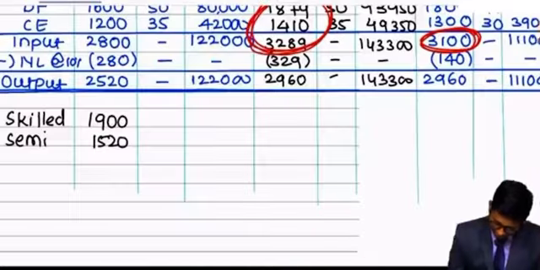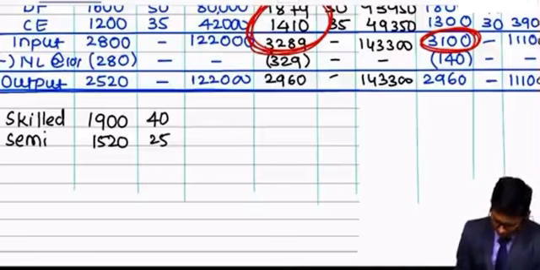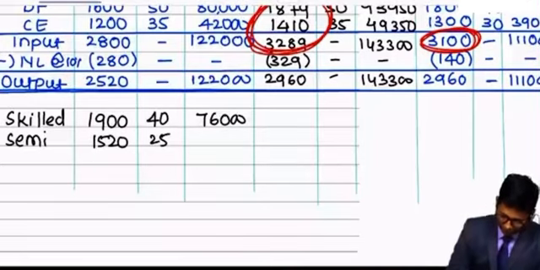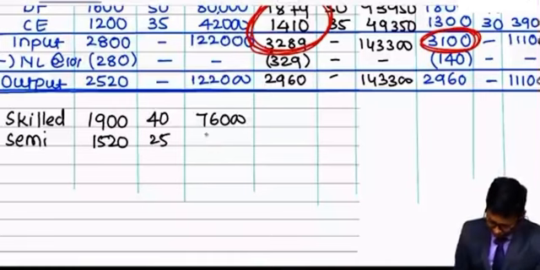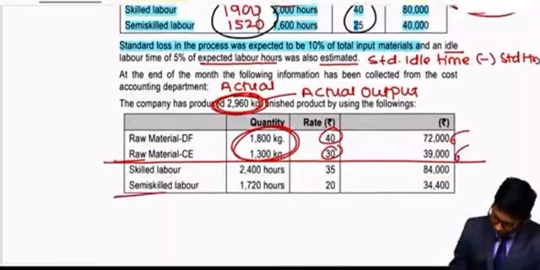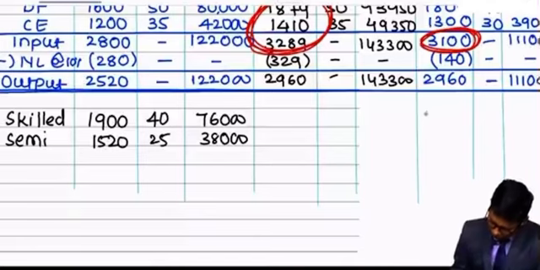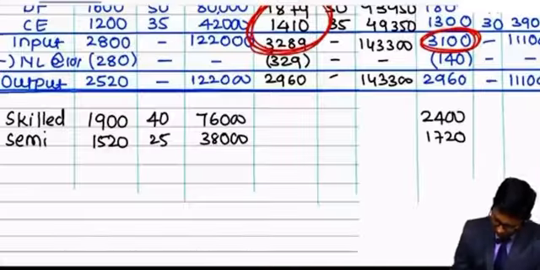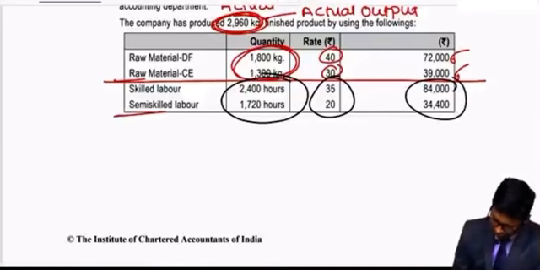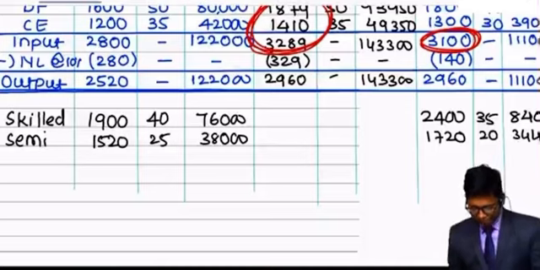Respective rates are 40 and 25. You need to multiply them again. 1900 into 40 is 76,000, and 1520 into 25 is 38,000. Correct? Understood what I did? After this, go to the actual table, and from actual take the actual figures 2400, 1720. Actual prices are also given, 35 and 20, and multiplied values are also given, 84,000 and 34,400. Table preparation is very important.